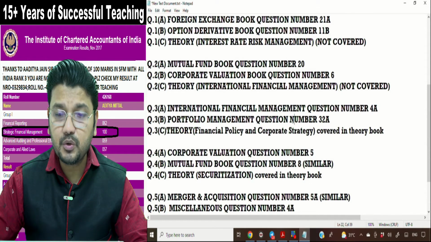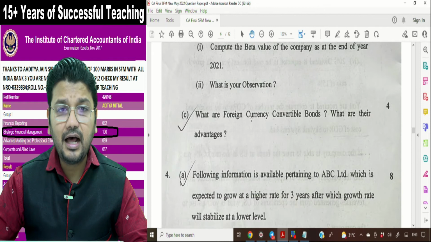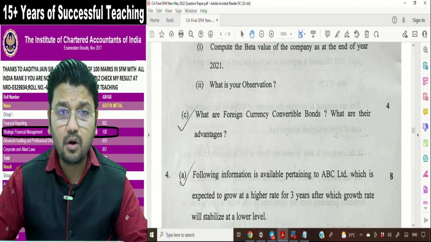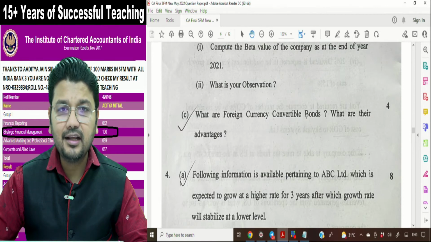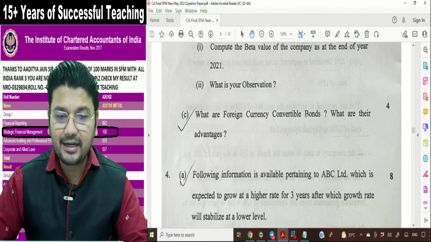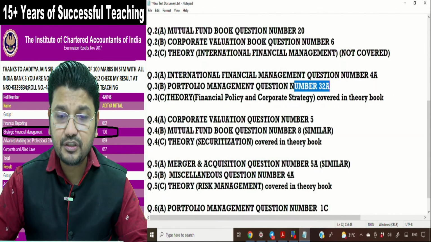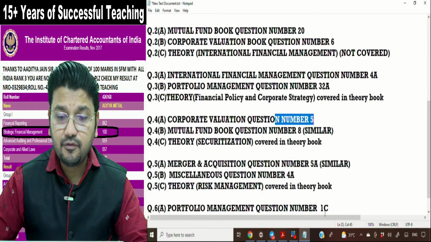Question number 3B is from the portfolio management chapter, calculation of beta. The same question you can find in question number 32A. 3C is again a question based on a practical aspect. Direct theory is not covered, but definitely many students must have attempted this question because foreign currency convertible bonds are some theory which is covered in our practical segment. Question number 4A is again from corporate valuation. Question number 5.